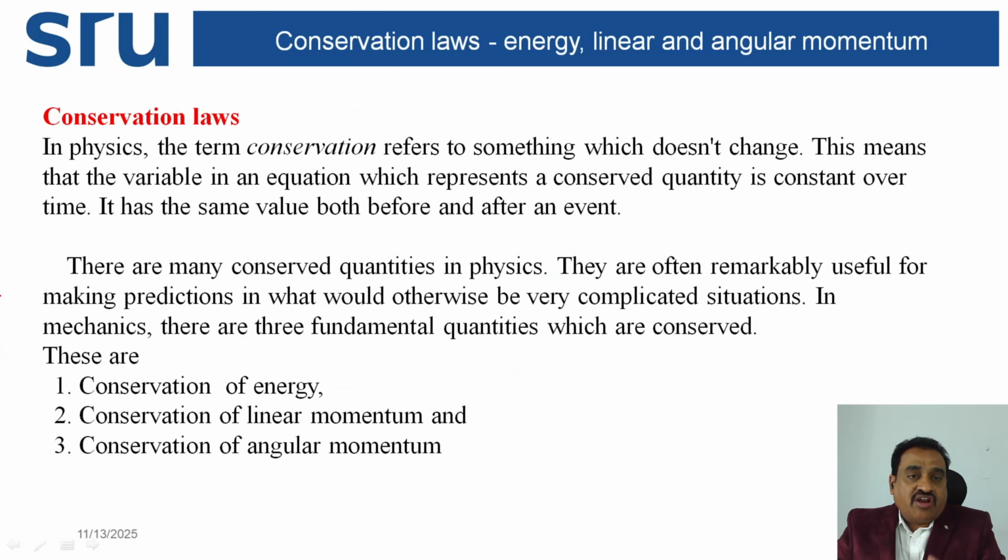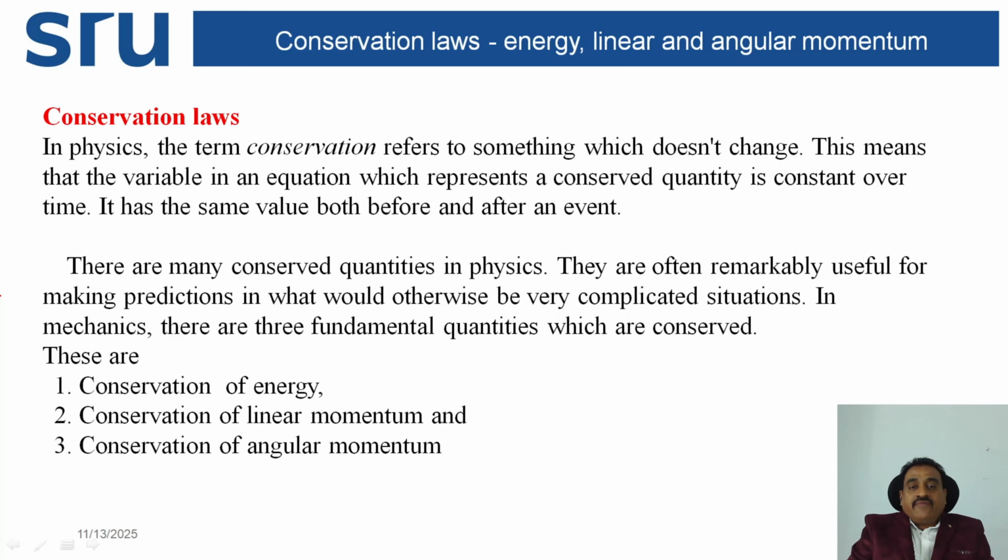In physics, the term conservation refers to something which does not change. What does this mean? The variable in an equation which represents a conserved quantity is constant over the complete time.